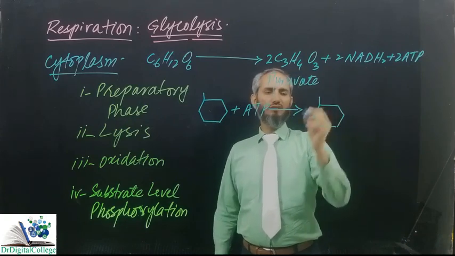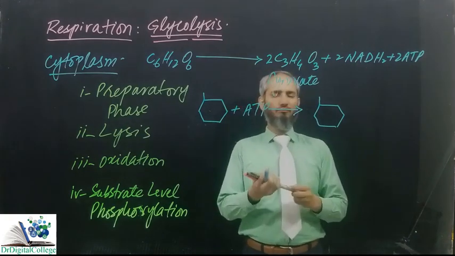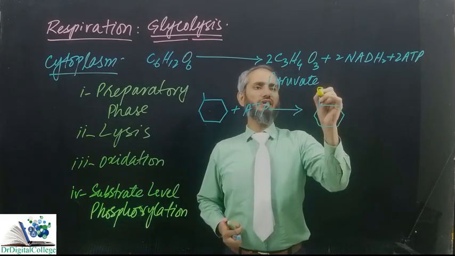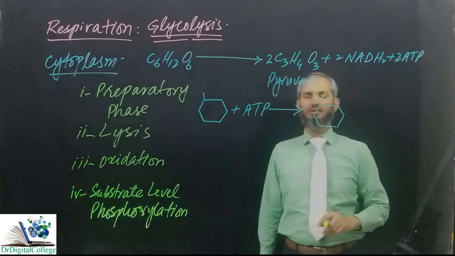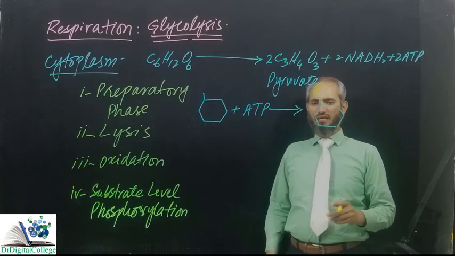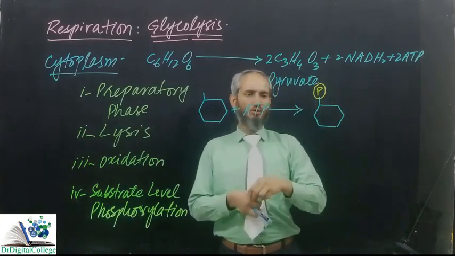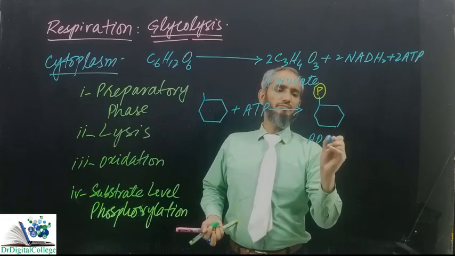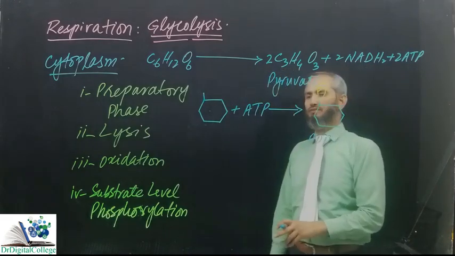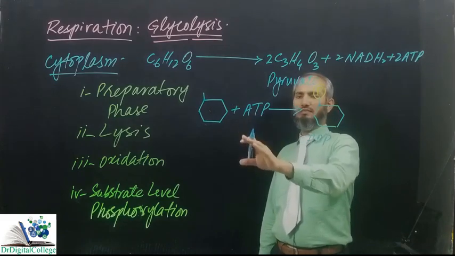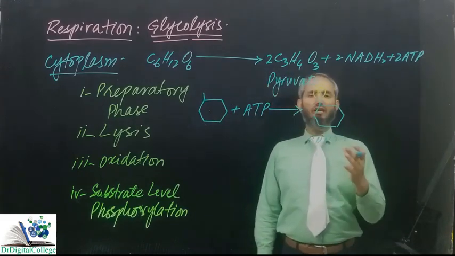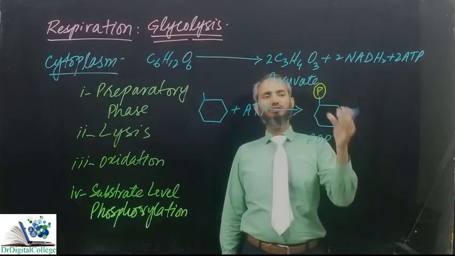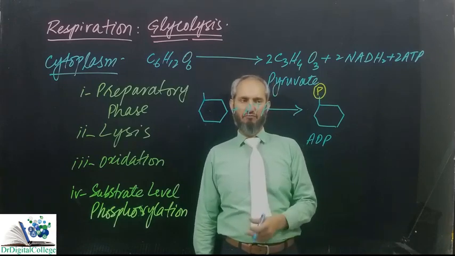This is glucose phosphate. One phosphate is attached here, at carbon number 6. Along with it, there is the production of one ADP, which means one high-energy phosphate bond is broken down and attached to the glucose. We have provided some energy to the glucose to make it reactive.